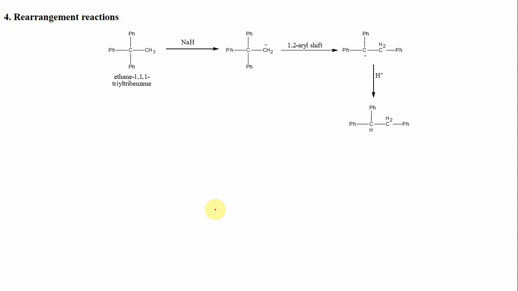Moreover, these carbanions can also undergo rearrangement reactions, and as in the case of carbocations, they undergo rearrangement reactions to acquire more stability. For example, in this substrate, when you treat this molecule with sodium hydride, which is a base, it loses an H plus ion to give a corresponding carbanion. Now here in this carbanion, this is a primary carbanion. Now this phenyl group moves to this carbon with negative charge without its bond pair of electrons, and it undergoes a 1,2 aryl shift to give another carbanion.